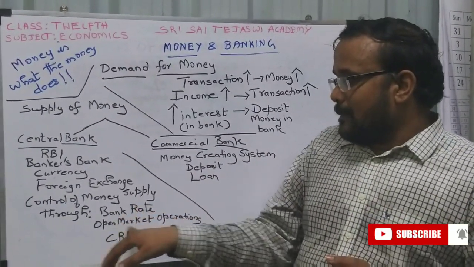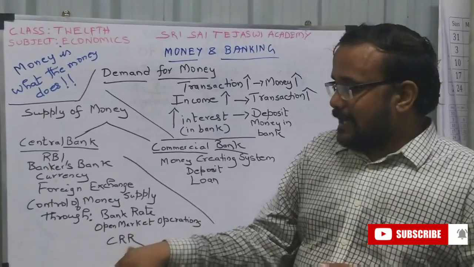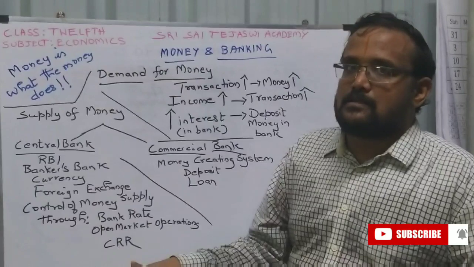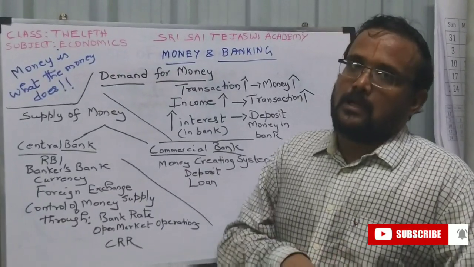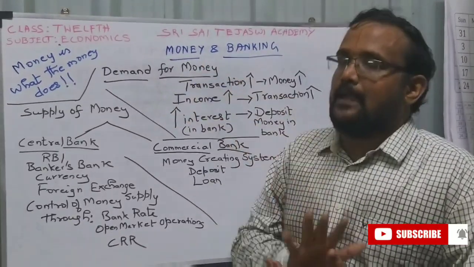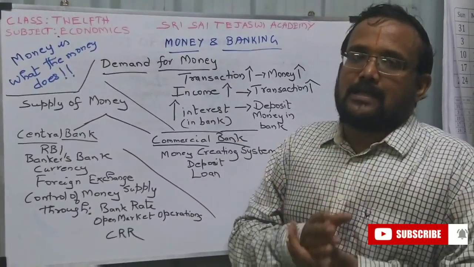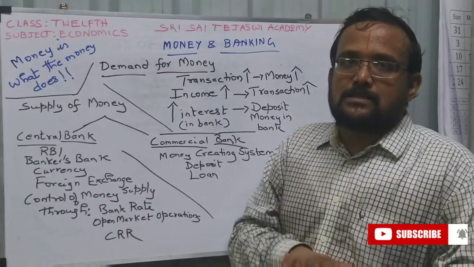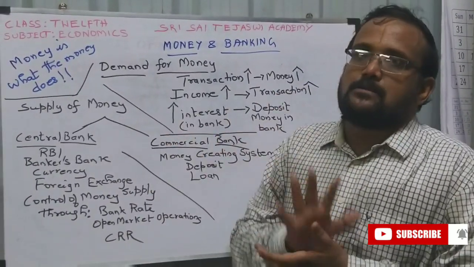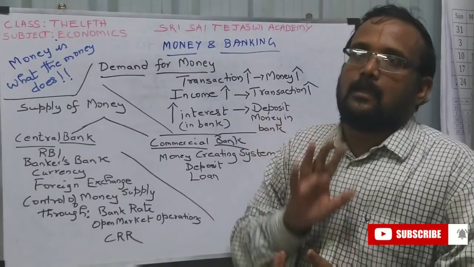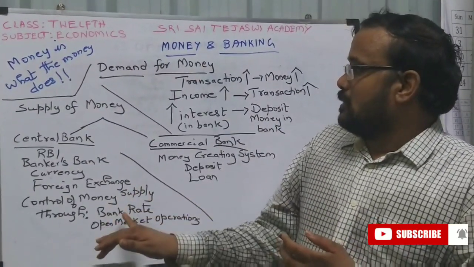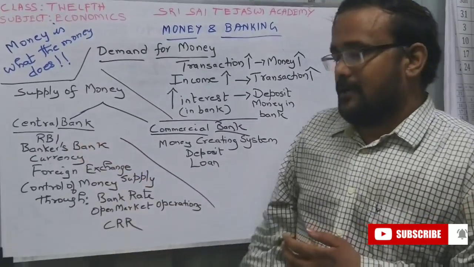Okay? Open market operations. See, cash reserve ratio. You know what is CRR? Cash reserve ratio. Every bank has to keep a certain amount of money with RBI. 20%, for example. If there is a deposit of 100 rupees, they have to keep 20 rupees with the RBI. That is the cash reserve ratio. So that is the central bank.